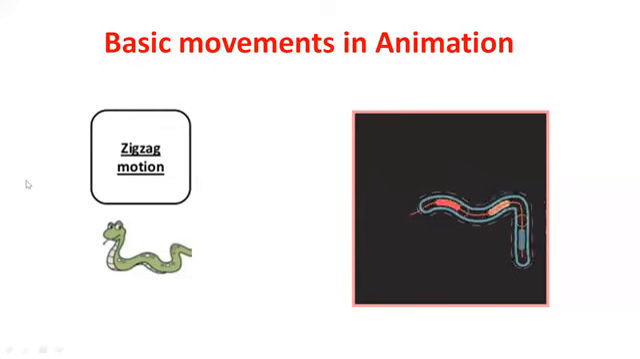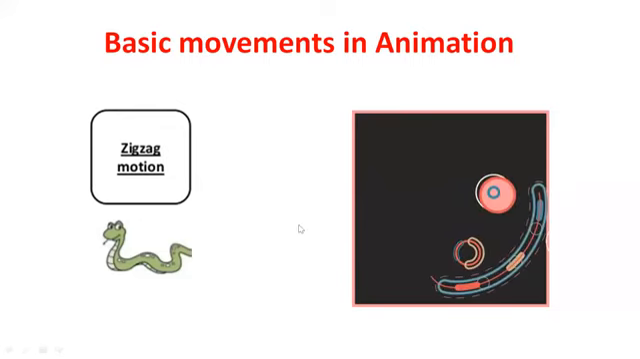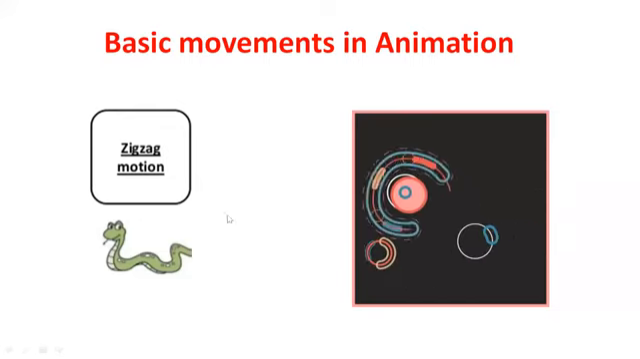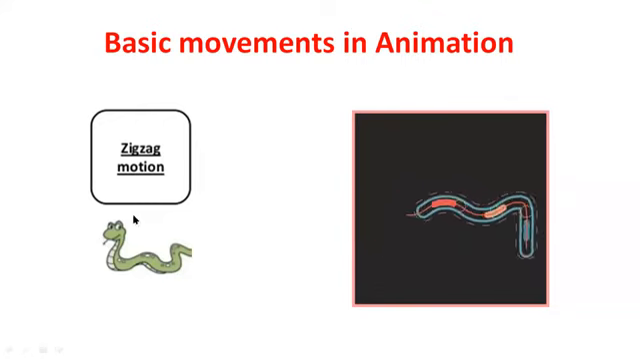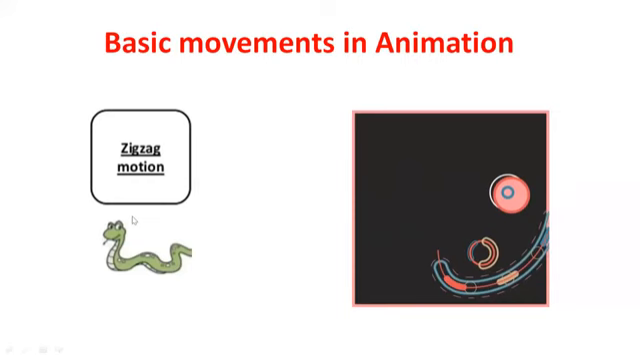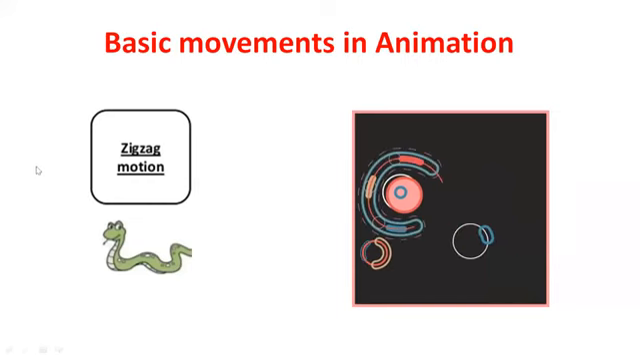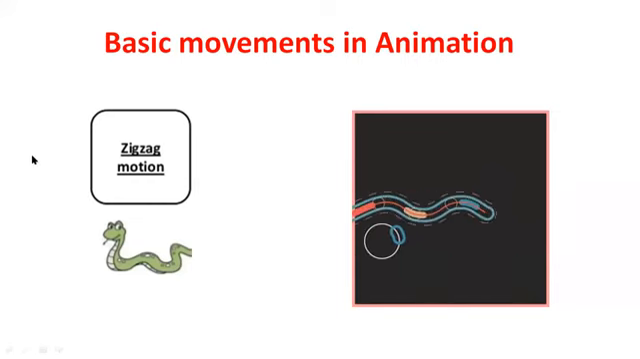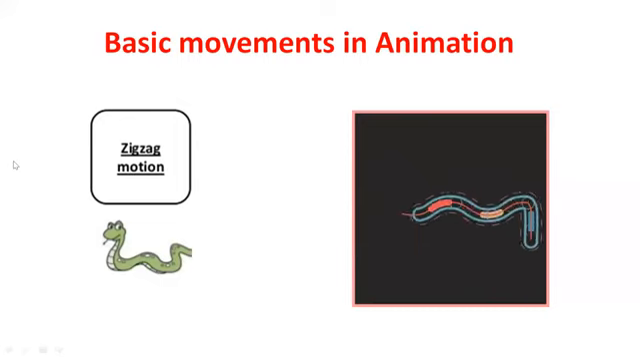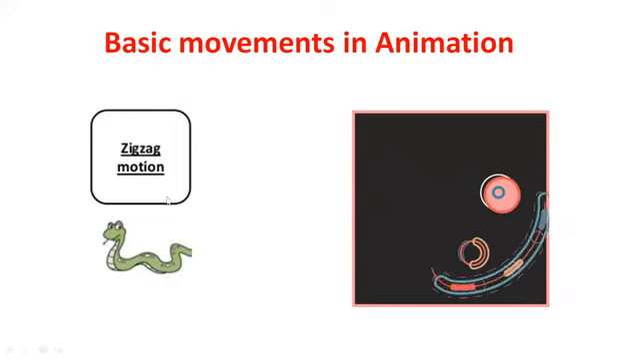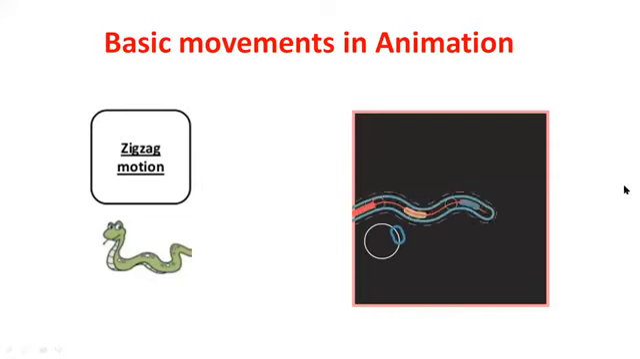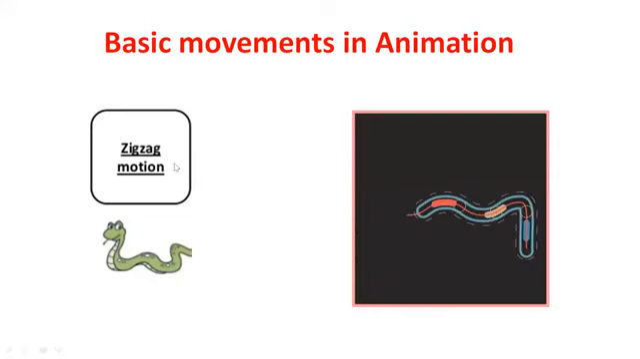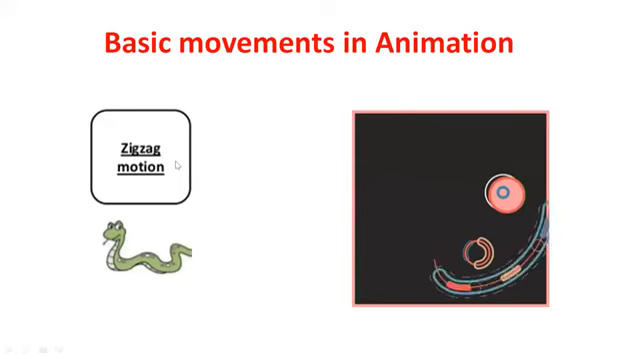If a person is running, he can't run in a straight line or from left to right. Obviously he will be moving from left to right or right to left, but there will be some zigzag movement. That zigzag movement must have some uniformity. That means I'm moving the mouse from here and it has to move like this. It must have some uniformity. So this is a very important motion.